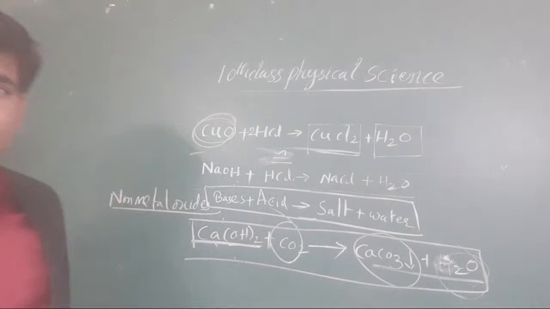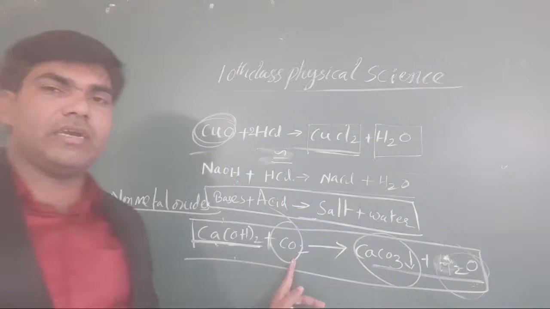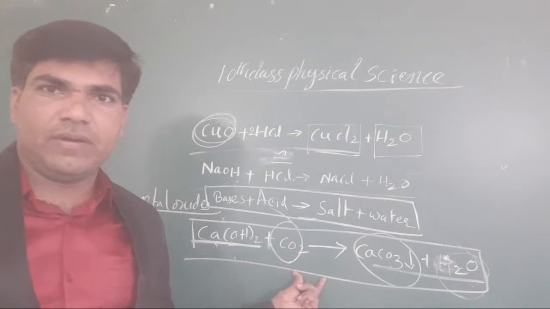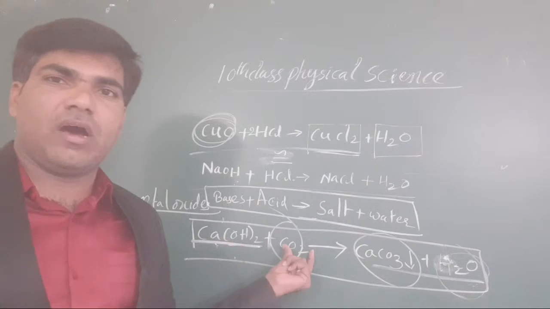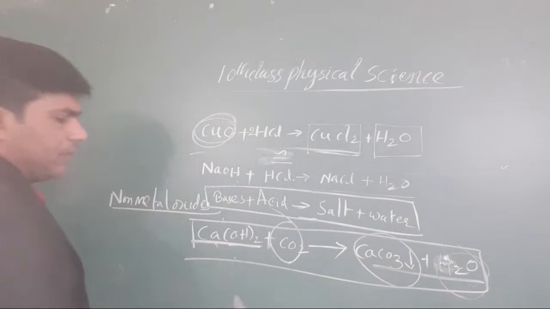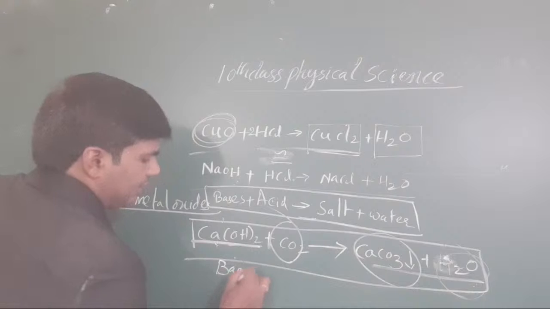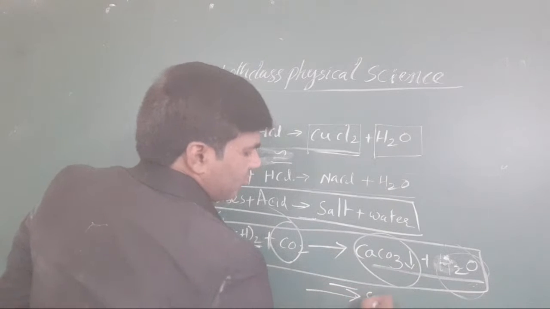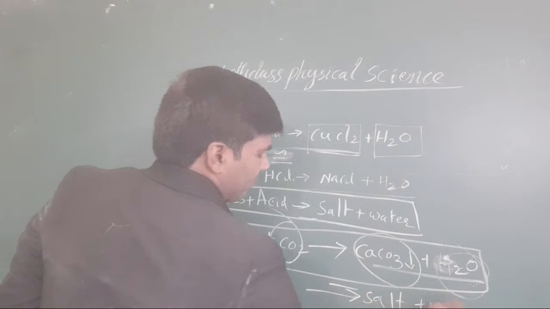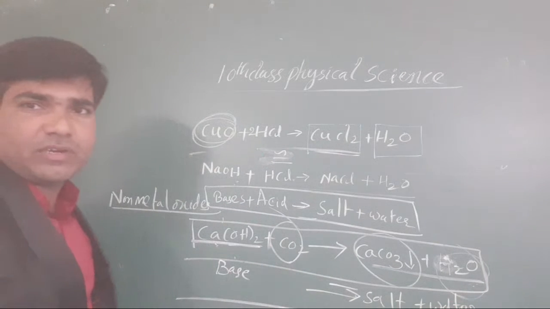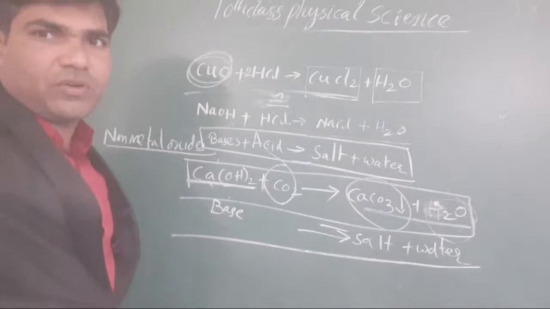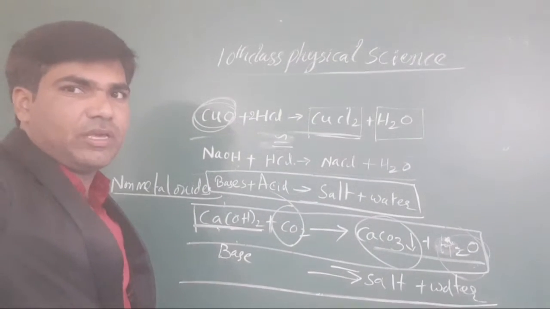When you take calcium hydroxide and combine it with carbon dioxide, calcium hydroxide is a base. It forms a salt as well as water. Is this one type of neutralization reaction or not? Yes, this is one type of neutralization reaction only.